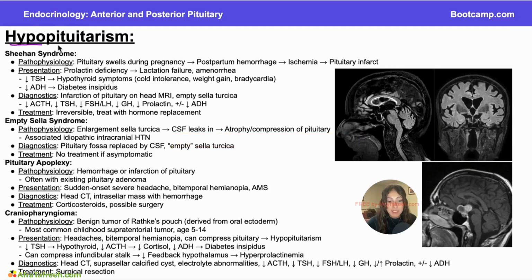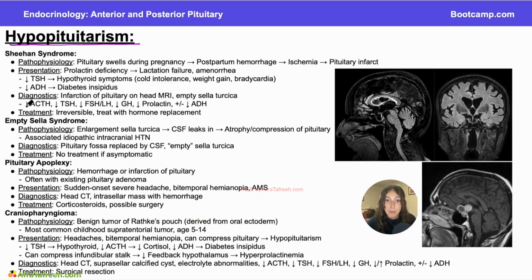In this section, we'll be discussing hypopituitarism. So if you've been following this chapter and a couple of other videos, we've talked about causes of hyperpituitarism, what happens when you have too much growth hormone or too much prolactin, let's say. But in this video, we'll be talking about hypopituitarism, where you're having underproduction of the hormones that are usually made or released by the pituitary gland.